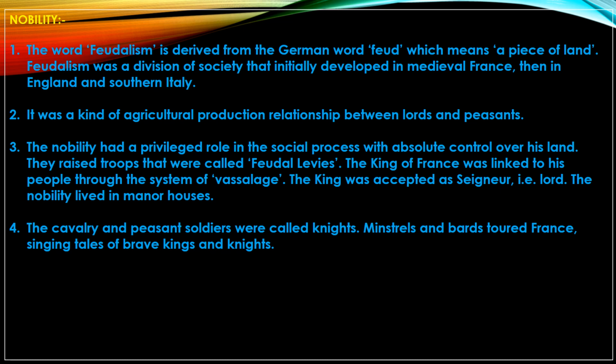Now the big landowners or nobles were the vassals of the king, and peasants were the vassals of the landowners. Even the nobleman accepted the king as his seigneur. Seigneur means senior, through a mutual promise that he would abide by the rules and regulations of the lord or the senior.